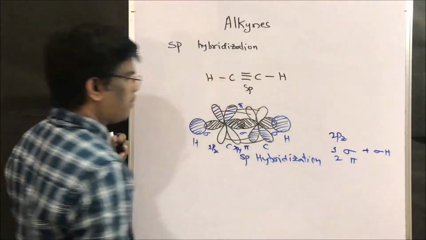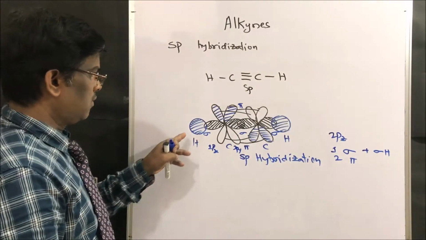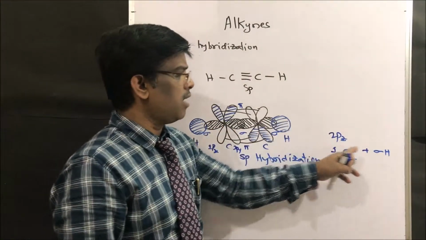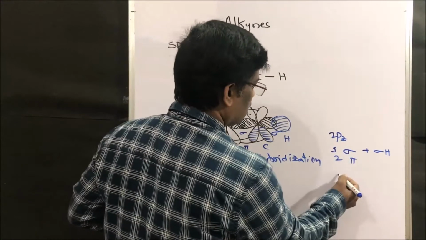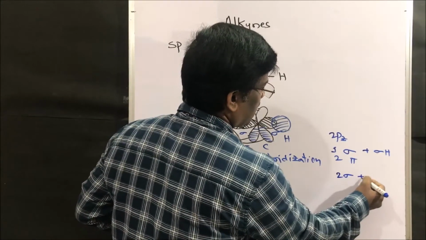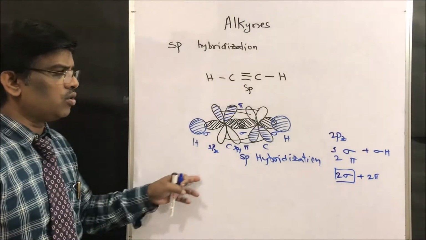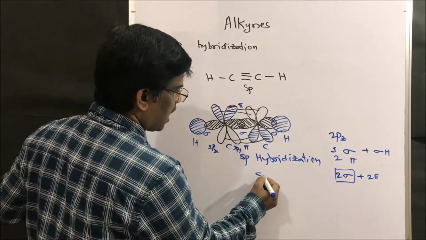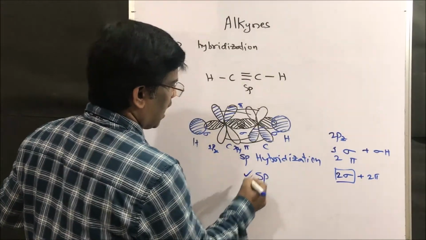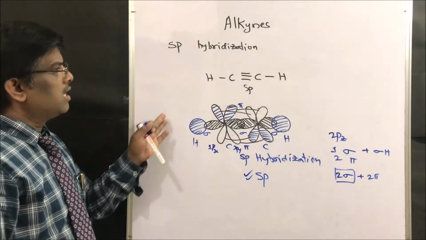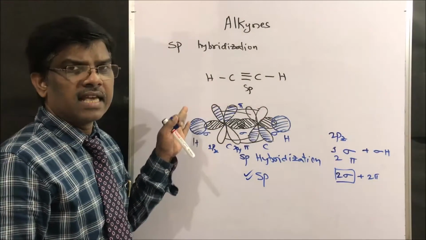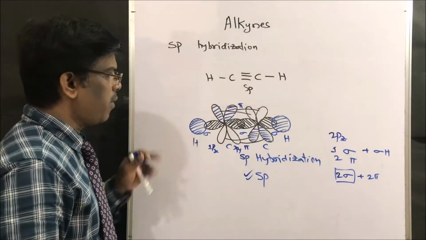So each carbon will have two sigma bonds plus two pi bonds. Two sigma bonds means sp hybridization.